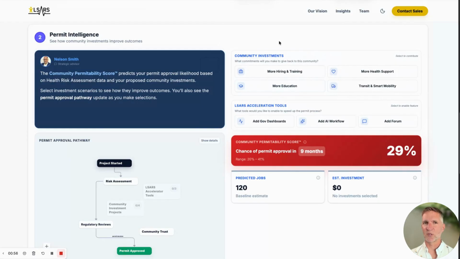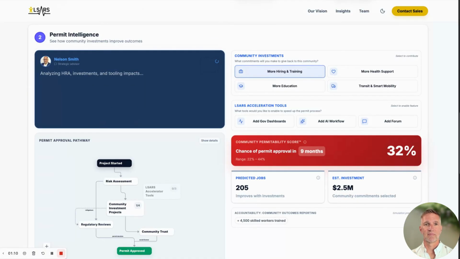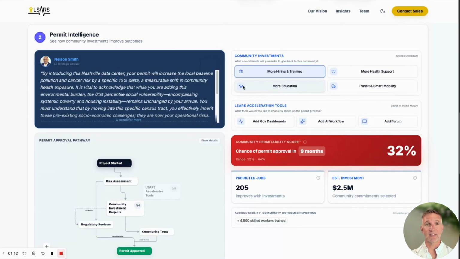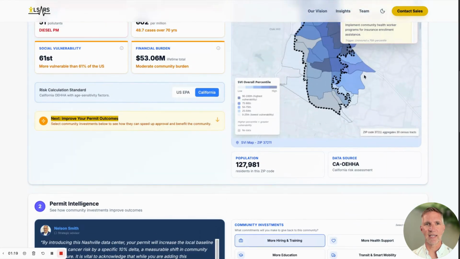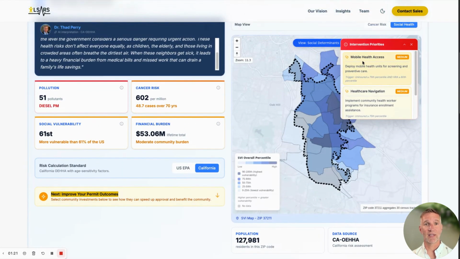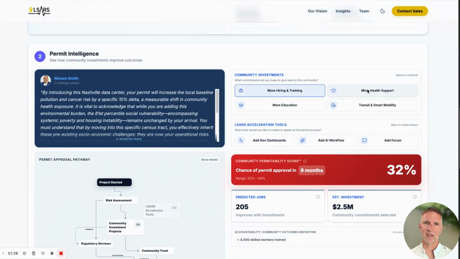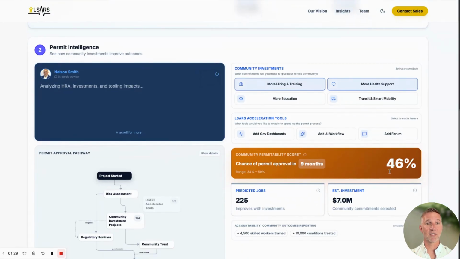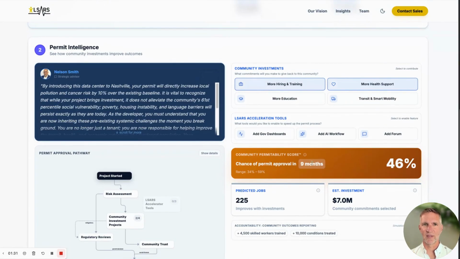We want to make that better, so we're going to click to view our options for a better score. And we can see, for example, we could implement more hiring and training programs. All right, and that's going to have an impact that Nelson's going to tell us about. We could also implement more health support, and that is particularly relevant because of the mobile health access and healthcare navigation that were recommended as intervention priorities. So we're going to turn that on, and that's going to get us to 46% chance of approval in 9 months.